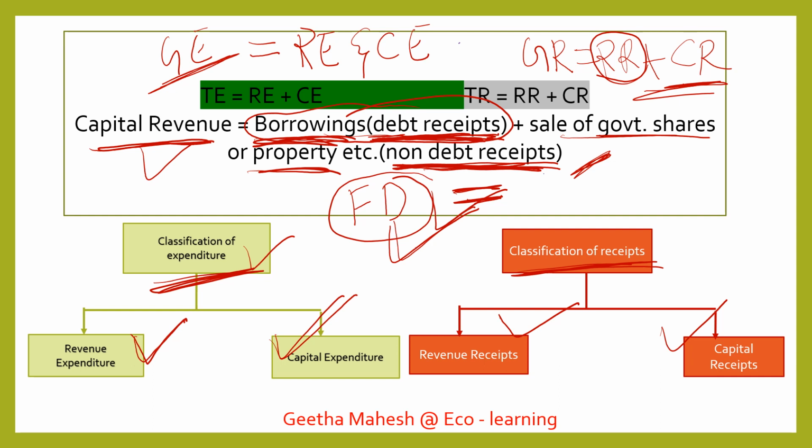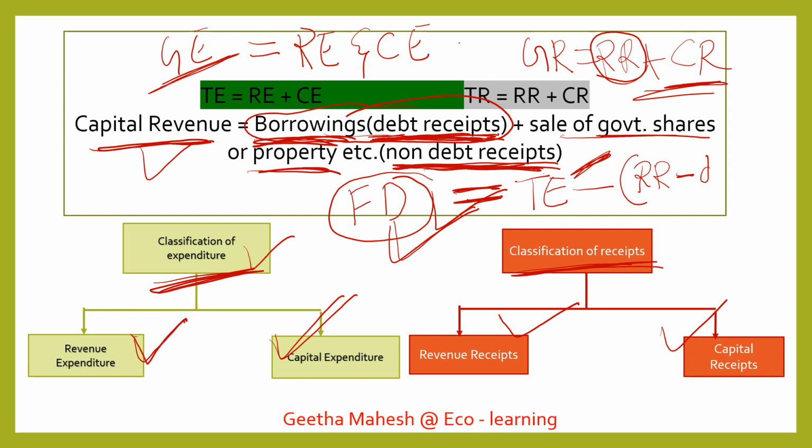to, clearly try to understand, government expenditure, which we call total expenditure, minus, in bracket we are going to split like this, revenue receipts, minus non-debt receipts.